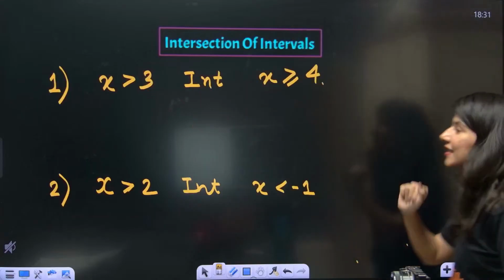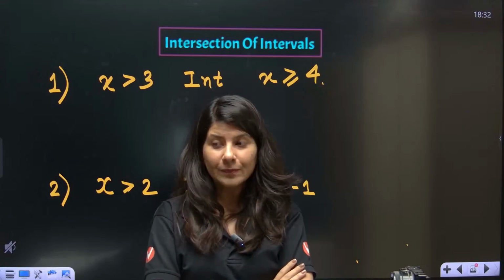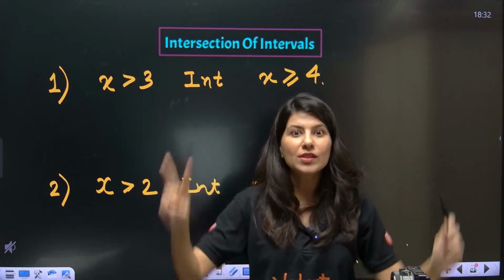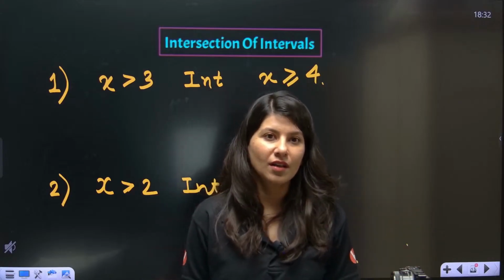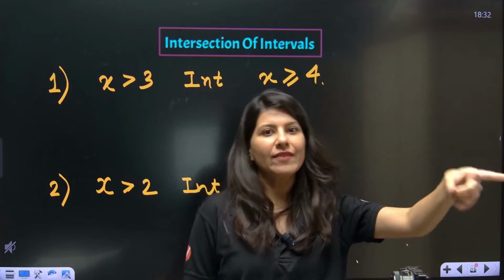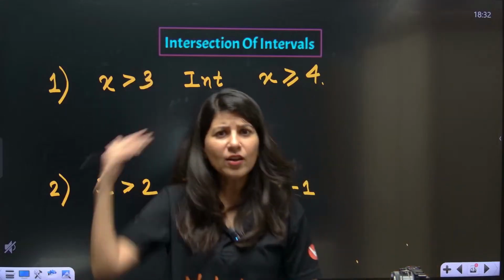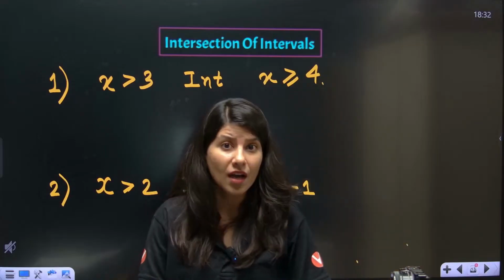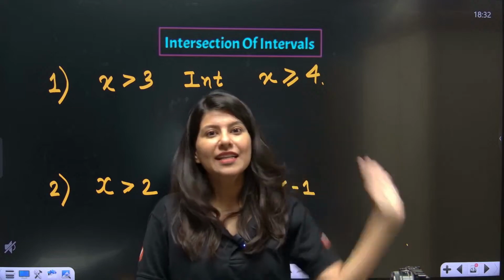All right, now intersection. What is intersection? Intersection is like a strict parent, okay? Or you can say that intersection is nothing but a fight between two siblings. Changu and Mangu are fighting with each other. Changu is saying, okay, I will stay in my room, I will stay in living room, that's it. I will not come to your room. Mangu is saying, yeah, even I will not come to your room. I will stay in my room, and I will stay in living room, because that is the common area. So where exactly can Changu and Mangu meet?